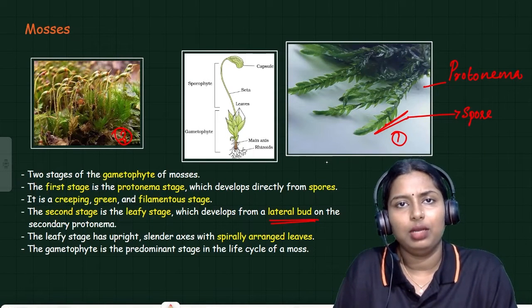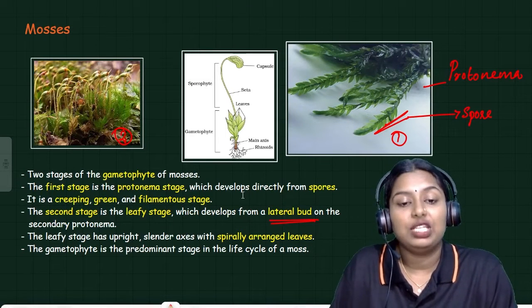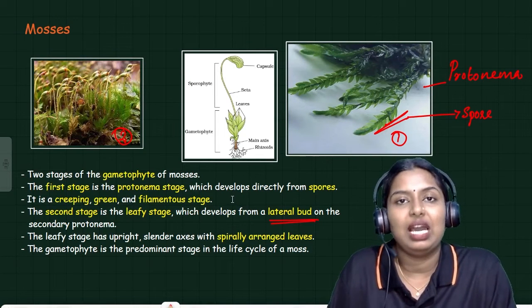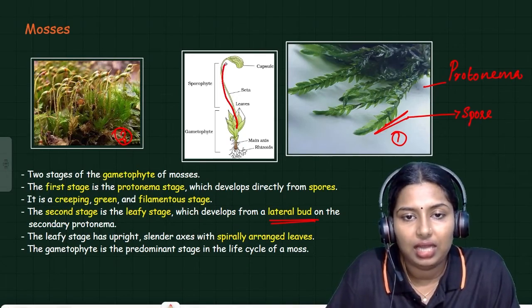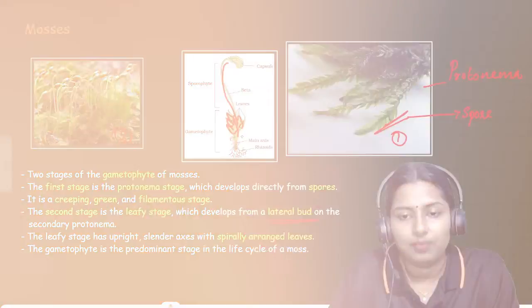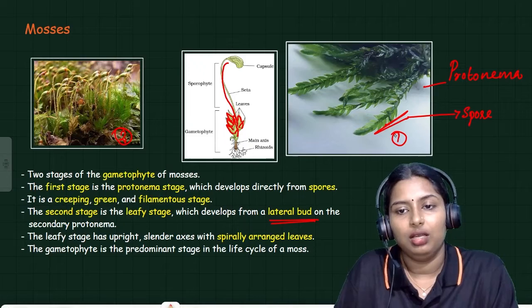What do you mean by lateral bud? The bud which is present laterally on the secondary protonema. The leafy stage has an upright, slender axis with spirally arranged leaves. Here you can see that, yes, it has a slender axis, and the leaves are spirally arranged here. Clear? So this is the leafy stage, and the first image, the one I marked as picture 1, is the protonema stage.